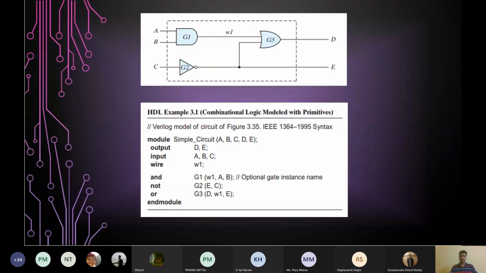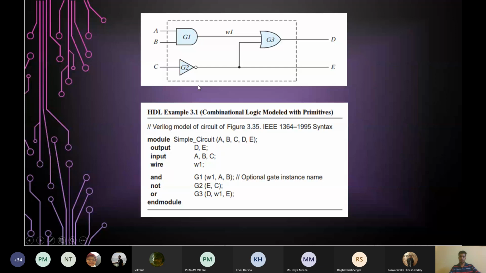So here we have a very simple circuit. In fact, we have three gates: AND gate G1, NOT gate G2, and an OR gate G3. Also, we have three inputs, A and B going to the AND gate, and C going to the OR gate. And we will be collecting two outputs, D and E. So we have these three inputs and two outputs. Let's write the code of this module to describe this circuit.